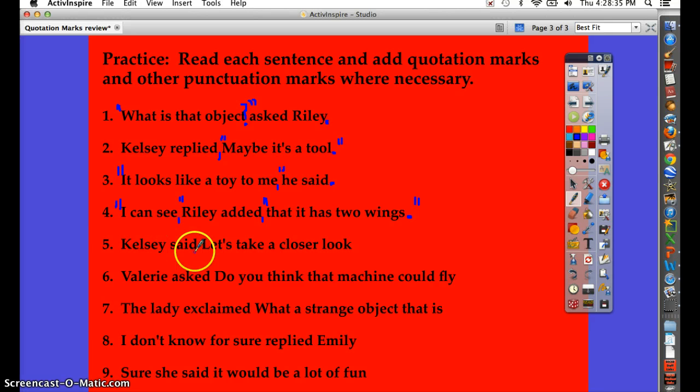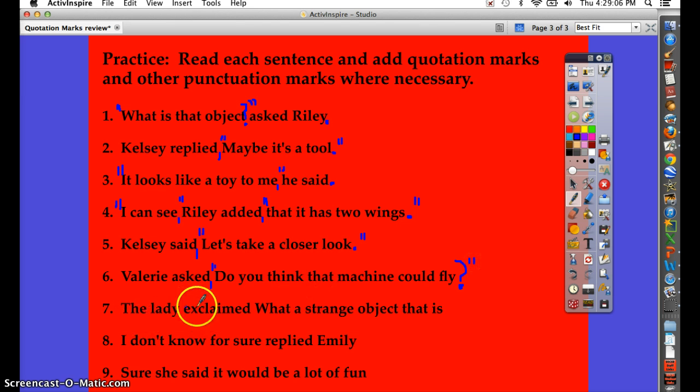Number 5, Kelsey said, let's take a closer look. It would be Kelsey said, comma, quote, "Let's take a closer look." Period, quote. Okay, number 6, Valerie asked, "Do you think that machine could fly?" Question mark, quote at the end.